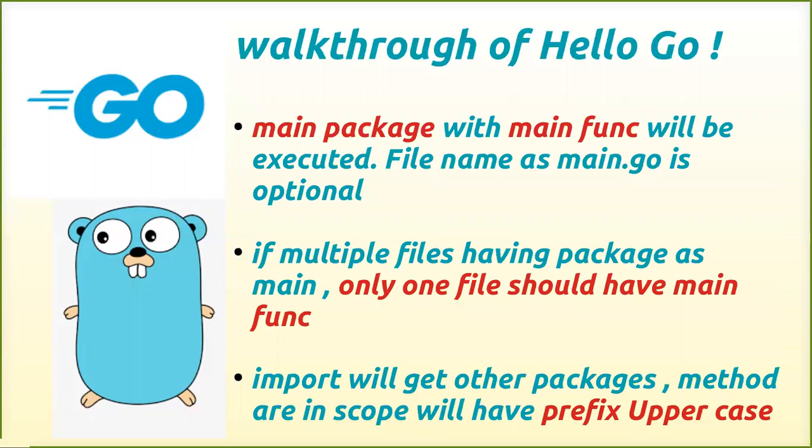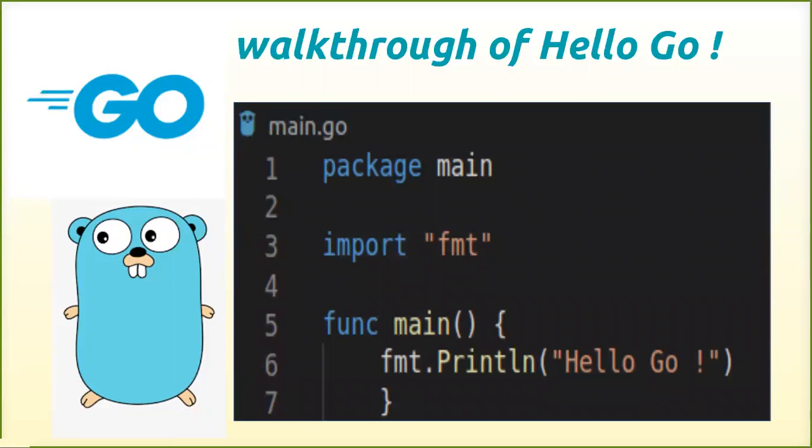Some of the things we are going to understand is whenever you execute some program, if it has the package main and the function name main, then it will be executed automatically. You don't need to call any method or any function by yourself. So that's why we have the combination: the package name is main and the function name is main. Then it will be called automatically. That's why you are executing this method.